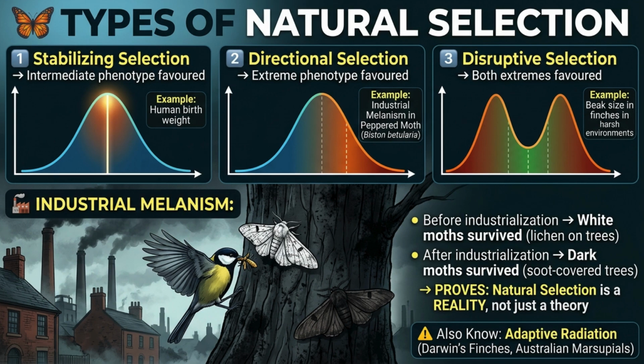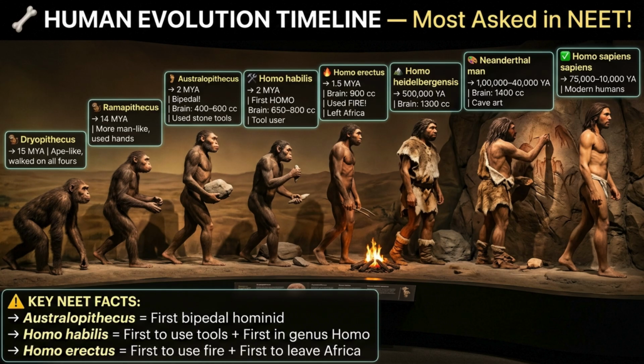Disruptive selection favors both extremes and eliminates the middle, like beak size in finches under food competition. Also know adaptive radiation, where one ancestral species diversifies into many species to fill different ecological niches. Darwin's finches in Galapagos and Australian marsupials are the classic examples. This is convergent versus divergent evolution territory. Know the difference.